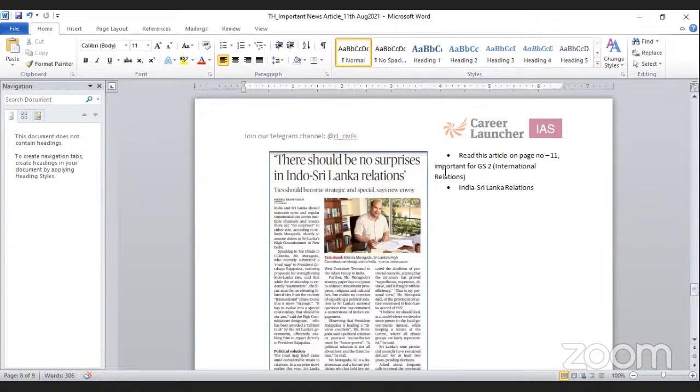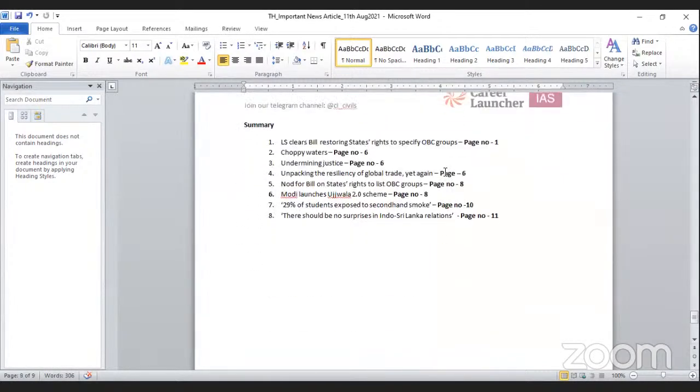These things become important regarding India and Sri Lanka relations, because every year you can see one question based on any country's relationship with India, be it Asian countries or African countries or any continent. So India-Sri Lanka relations become important, and you can get some idea from this article. On the next page, you have the summary of all the mentioned articles or clippings.